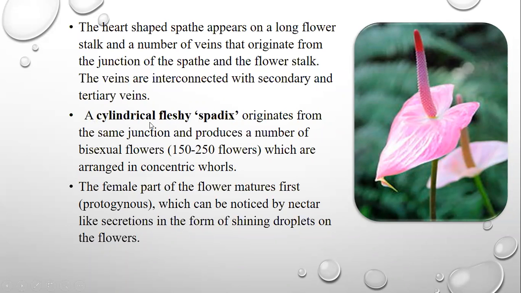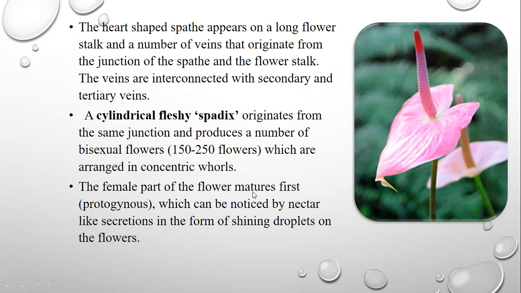After that, there is a cylindrical spadix. So here is the spadix. The vertical small stick-like structure you can see in this picture, with red and purple coloration, is called the spadix. It originates from the same junction and produces a number of bisexual flowers, which are arranged in concentric whorls.